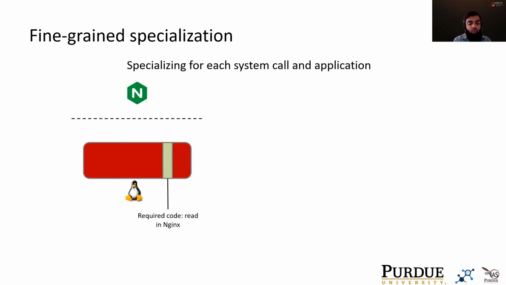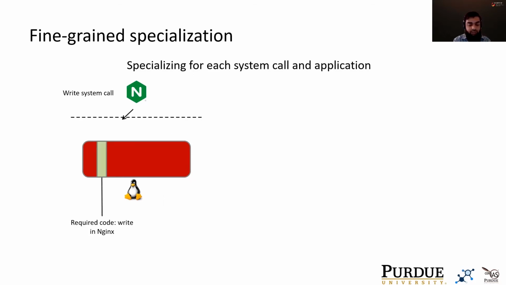To solve the problem of coarse granularity, SHARD adopts a two-dimensional specialization approach. It provides a different kernel view to each system call and in each application. For example, when NGINX makes the read system call, it is only allowed access to the code that the read system call needs when called with NGINX. Similarly, when it makes the write system call, it cannot access the code of the read system call and can only access the code needed by the write system call.